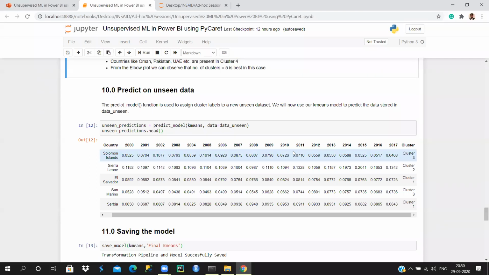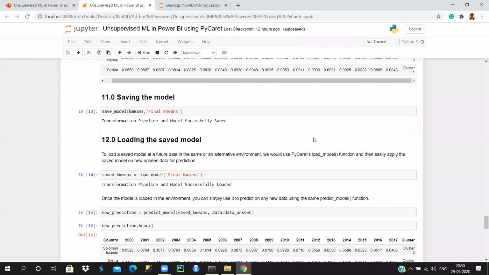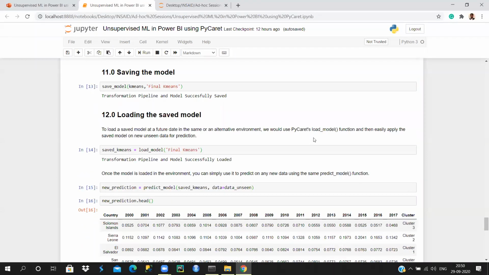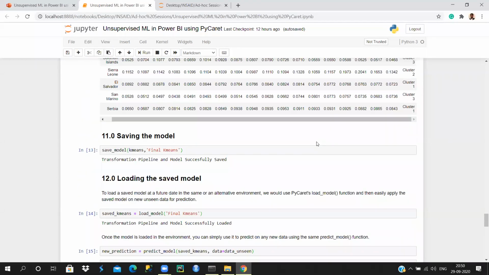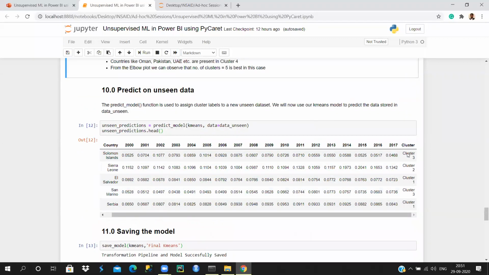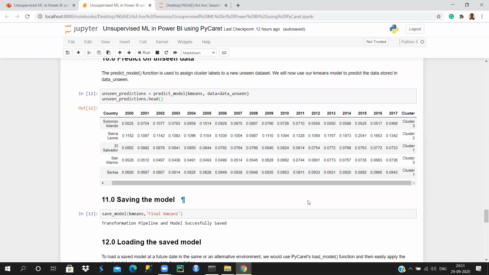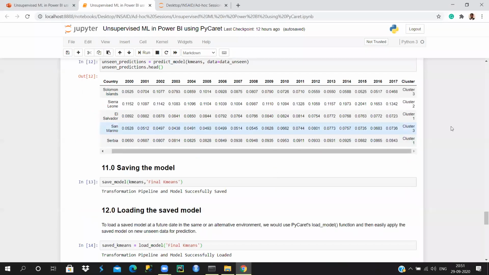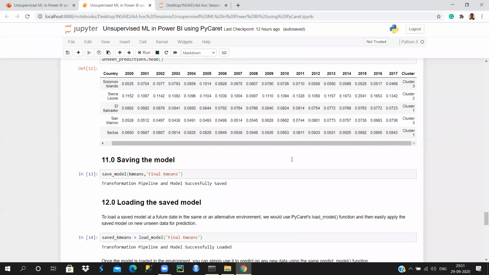However, okay, I'll get back to you on this. I'll check if we can get the silhouette coefficient score and append it to the table here. Okay, good question. Yeah, I understand. Right now I was focusing on the cluster label because I wanted to show you in the visualization which country belongs to which cluster. That's how it was. Anyways, I'll look at it and I'll let you know.